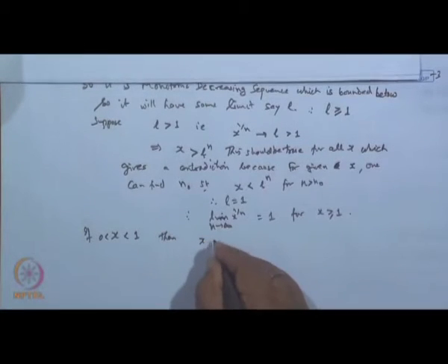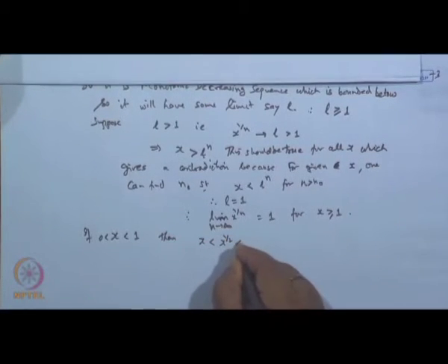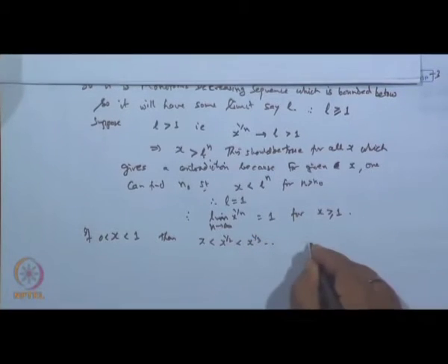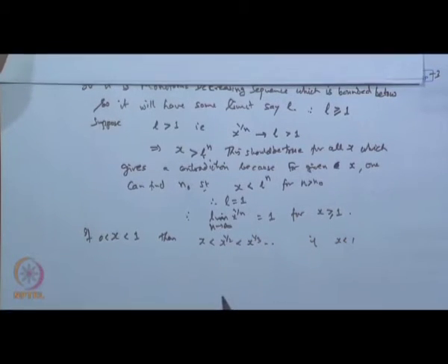So, x is less than x raised to the power half, less than x to the power one third, and so on, if x is less than 1. It is an increasing sequence.